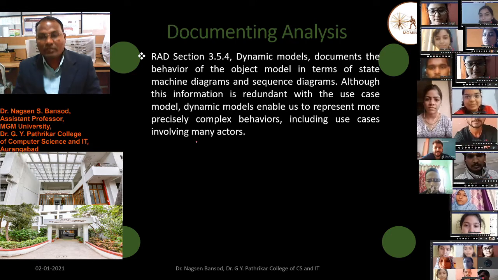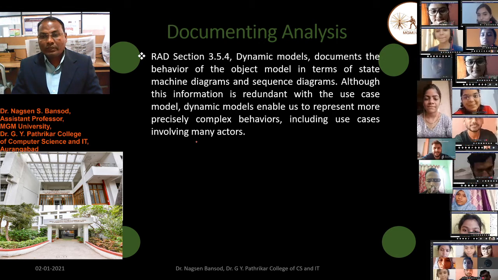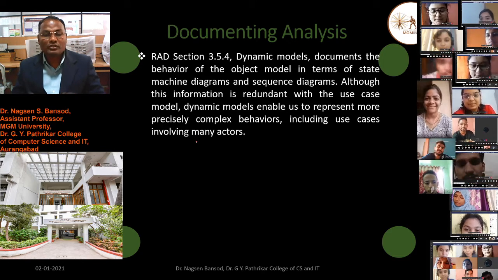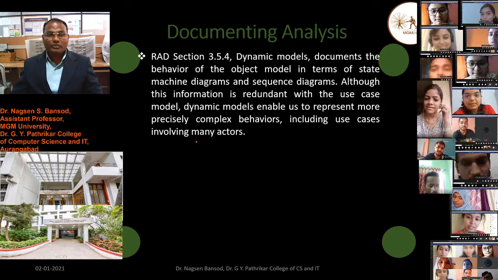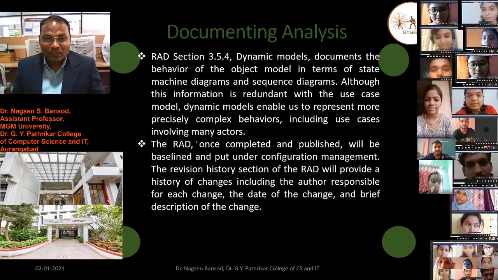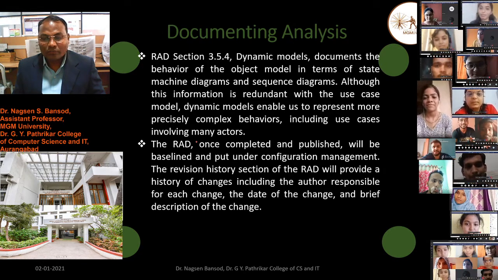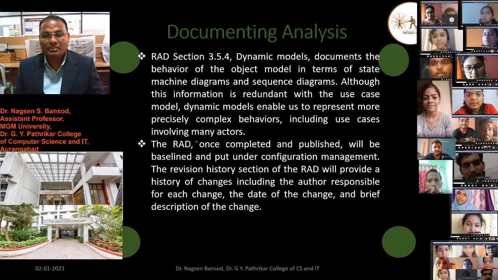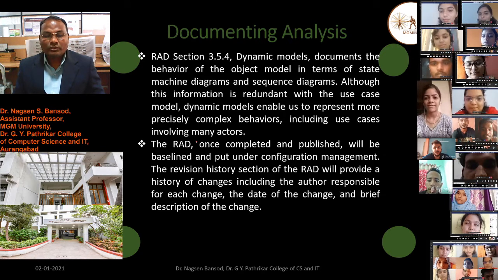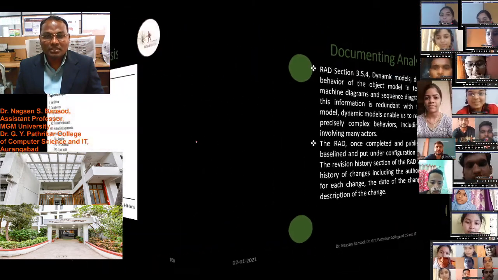diagram and sequence diagram. Although this section is redundant with the use case model, the dynamic model enables us to represent more precise, complex behavior, including use cases involving many actors. Once complete and published, the RAD will be baselined and put under configuration management. The revision history section of the RAD will provide a history of changes, including the author responsible for each change, the date of change, and a brief description of the change.